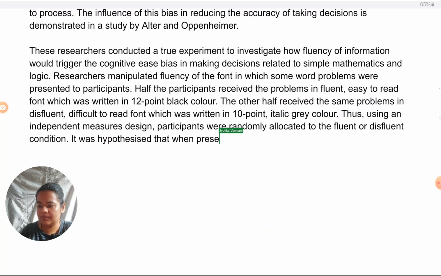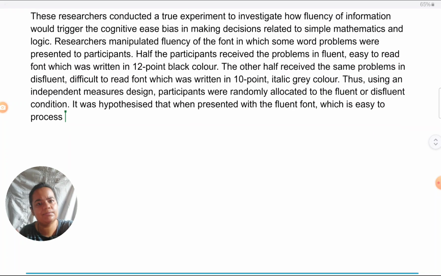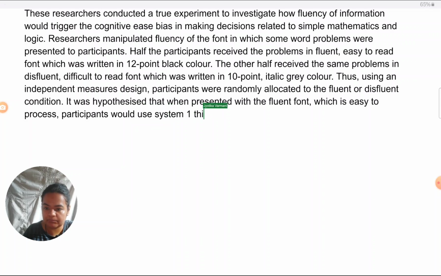when presented with the fluent font, which is easy to process, or you can say easy to think about. If you find terminology is becoming too much jargon for you to remember, you can use simple terms, which is easy to think about, though it is preferable to use some enhanced terminology. Okay, participants would use system 1 thinking, as it enables quick processing.